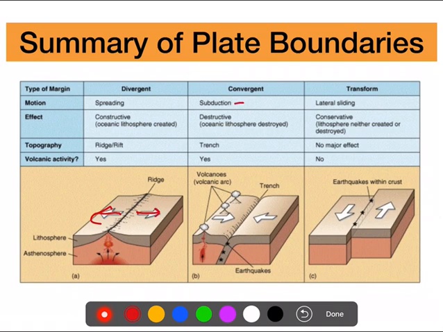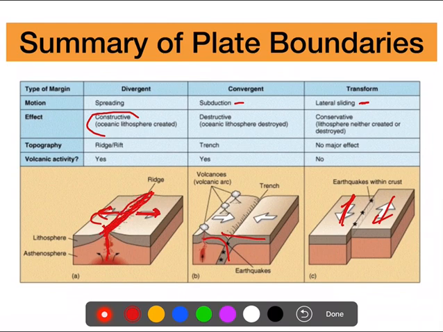Here is subduction. Okay, I told you one plate is sliding beneath the other plate, so subduction is taking place, and here is sliding, lateral sliding. What is the effect? Constructive. That means when these two plates are going away from each other, a ridge is created, and through that ridge your molten magma comes out, and this magma will form a new layer of surface.